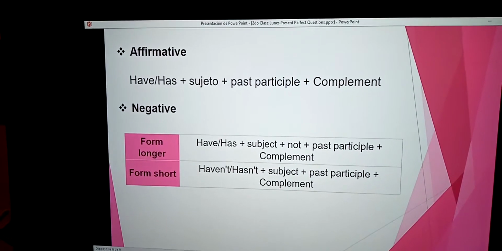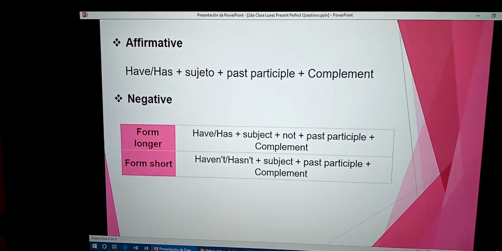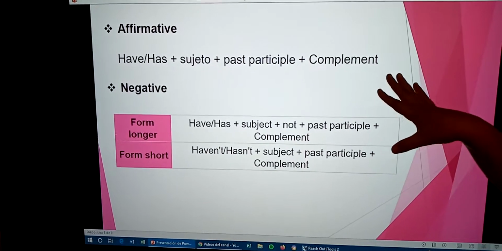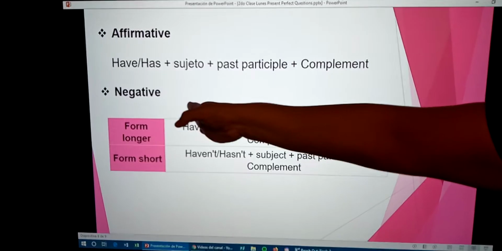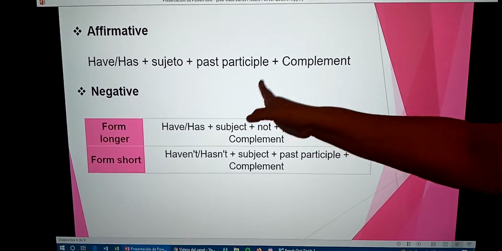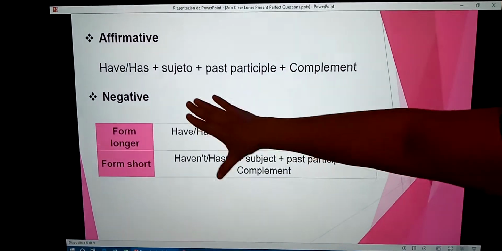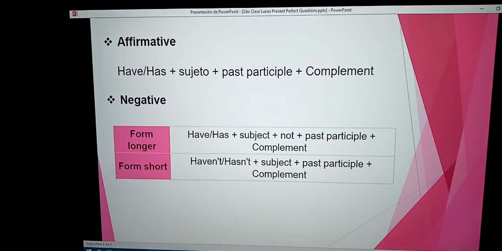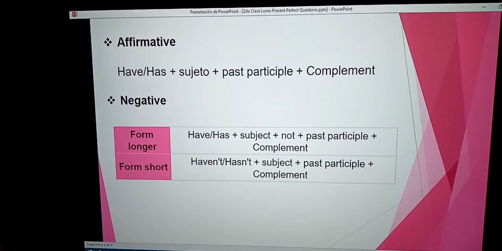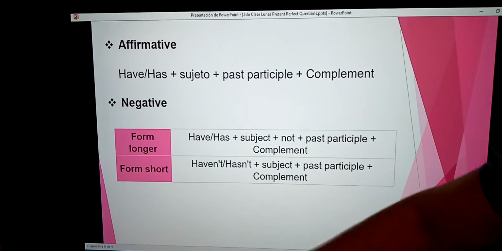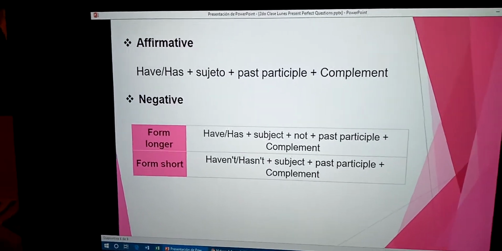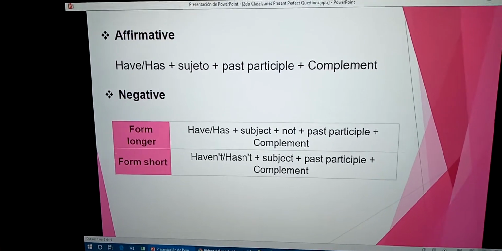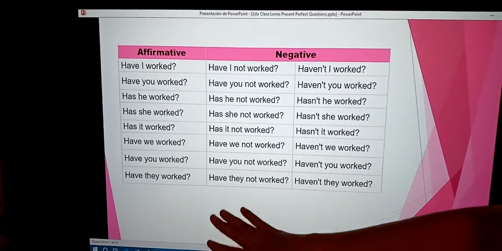The short form: haven't or hasn't plus subject plus past participle plus complement. This is the affirmative and negative.